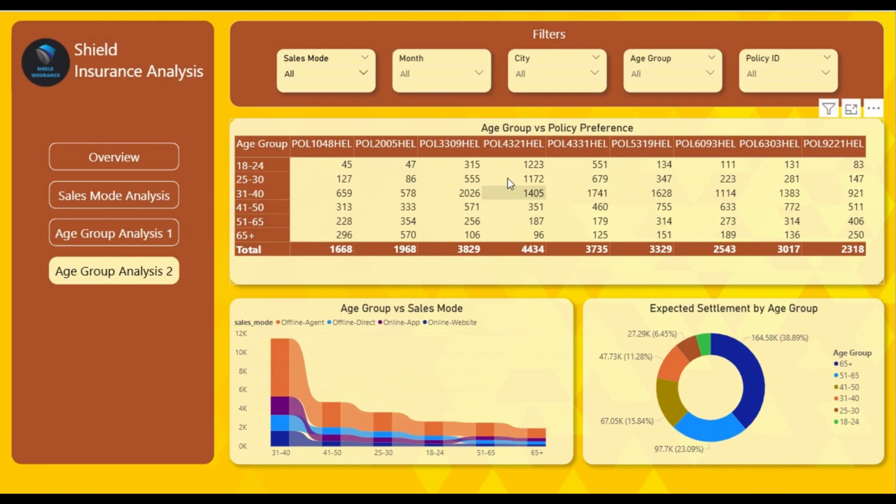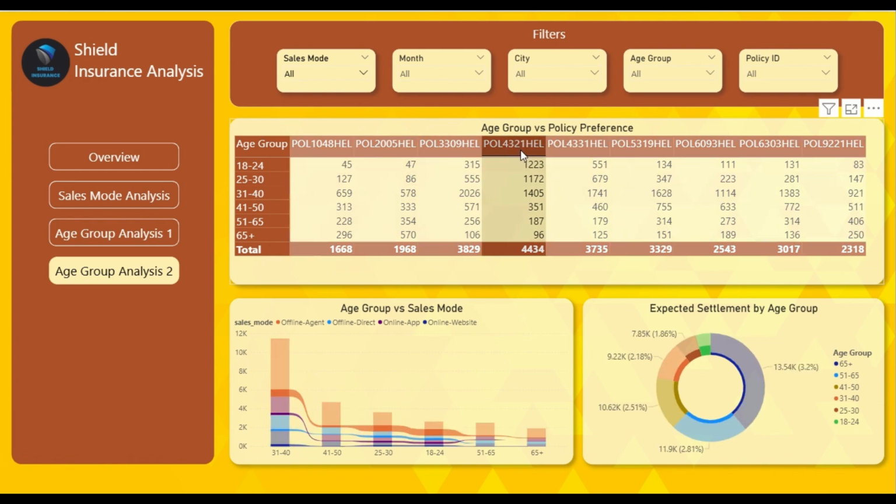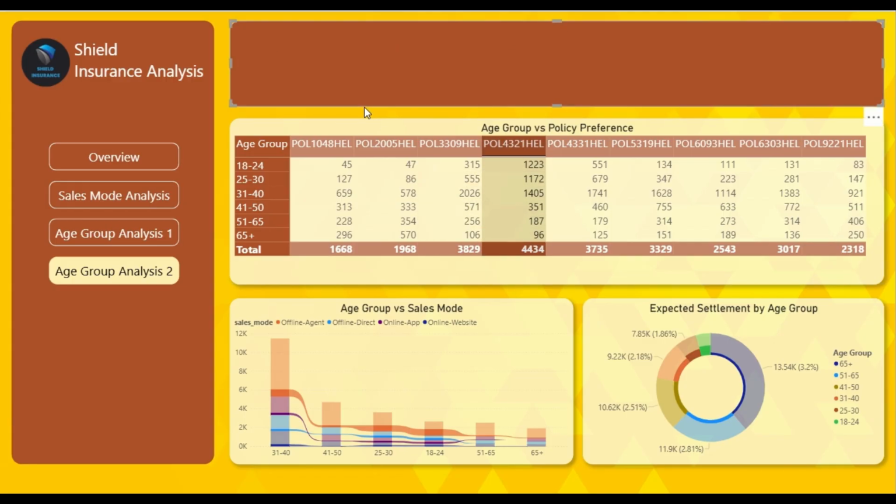Here you will see in the first visual, age group versus policy preference. The policy POL 4321 HEL is the most preferred policy by all age groups. Now, this policy may be offering a comprehensive coverage plan, that is life insurance plus health insurance plus income protection plans. So this may be preferred by the customers because of these reasons.